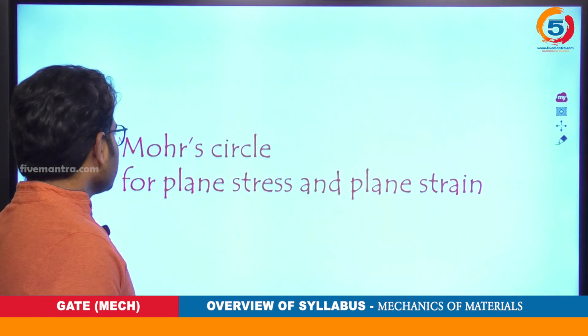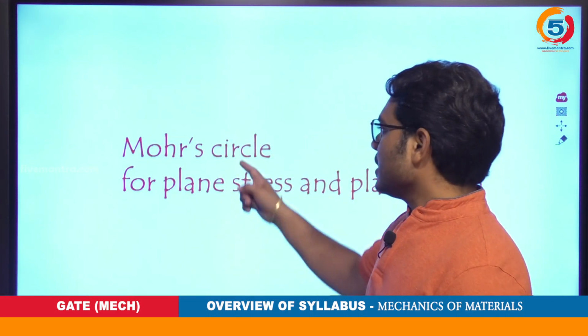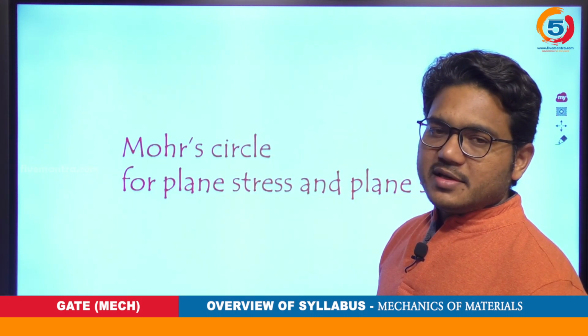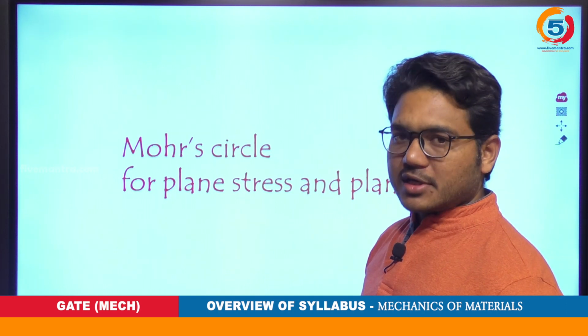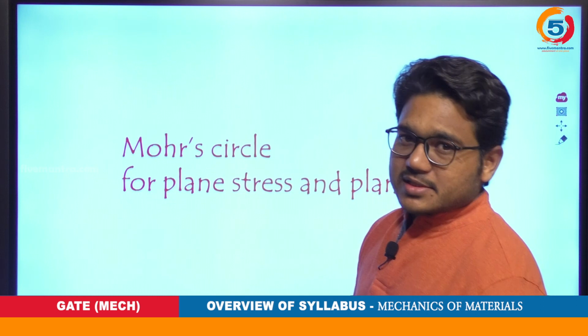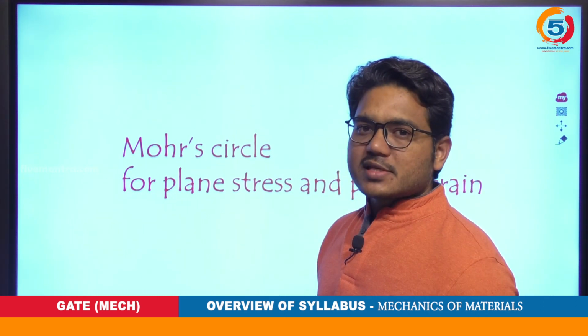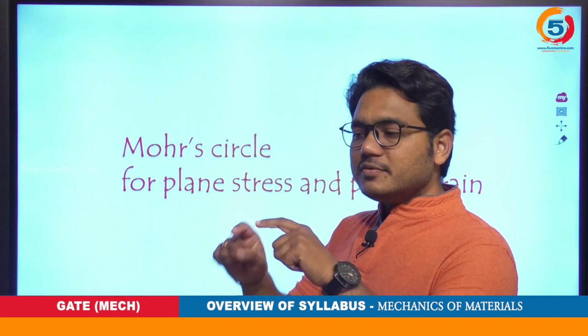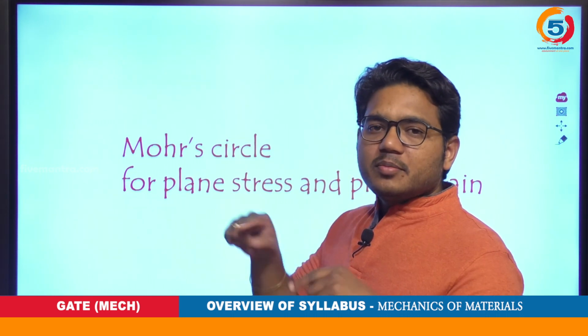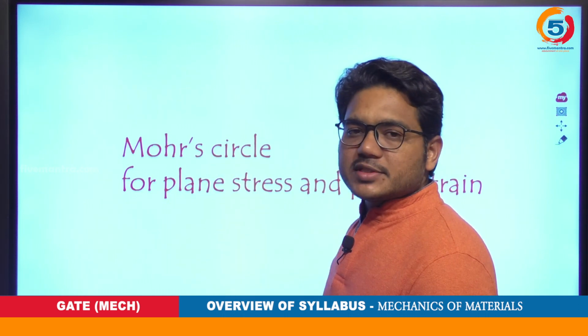Further, we will be heading with our next topic, that is Mohr's circle for plane stress and plane strain. What do you mean by this? Basically, plane stress and plane strain is nothing but 2D stress or 2D strain, which is indicated in a plane stress distribution, and Mohr's circle is the graphical representation of that.